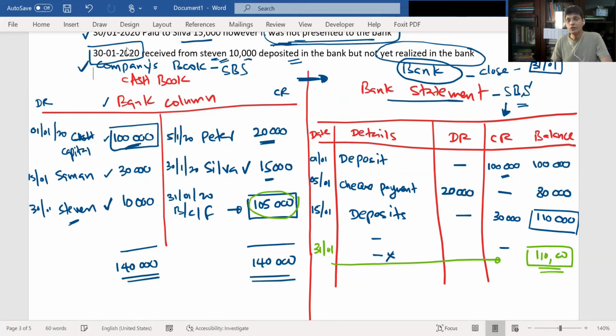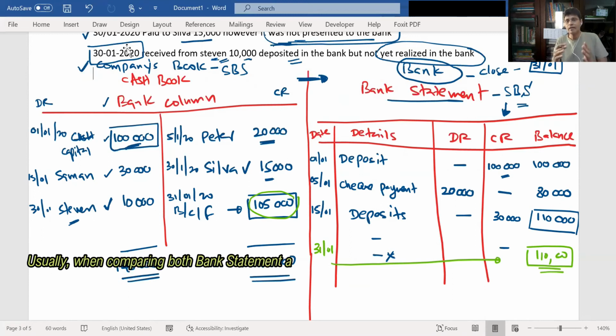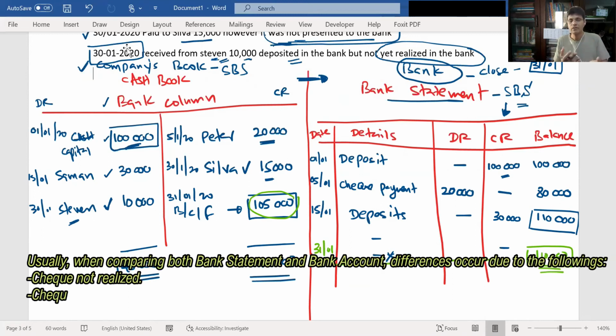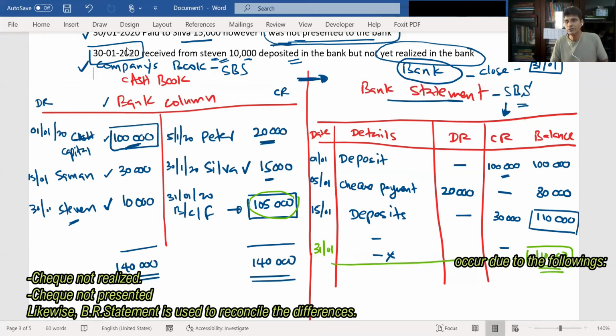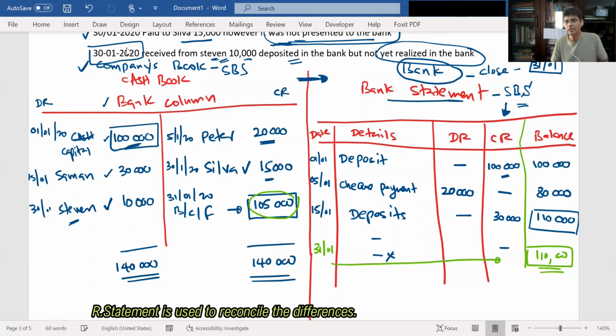Okay, so I told you, when you compare, usually the bank statement balance will not balance with our cash book balance because of differences. Now when you receive a bank statement, what is the first thing you have to do to reconcile?